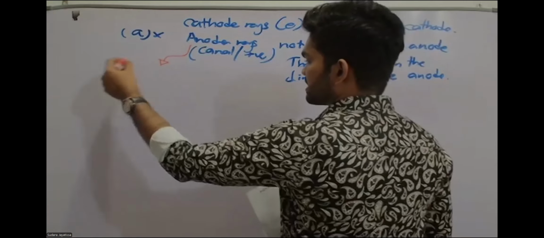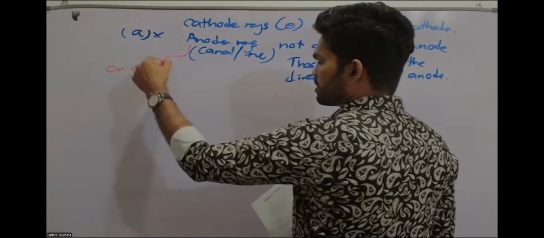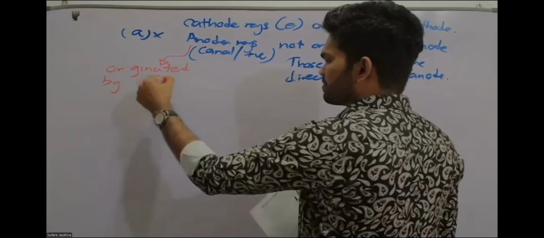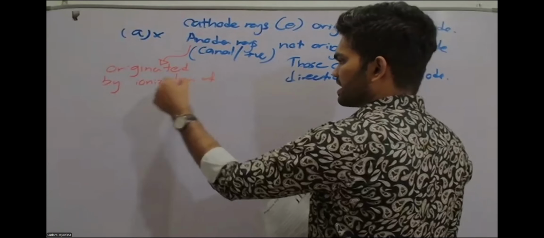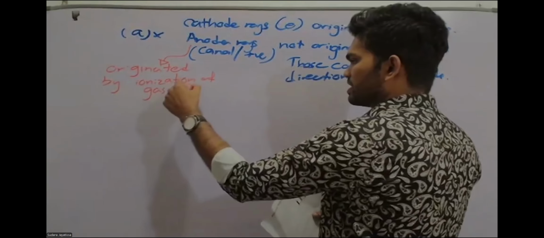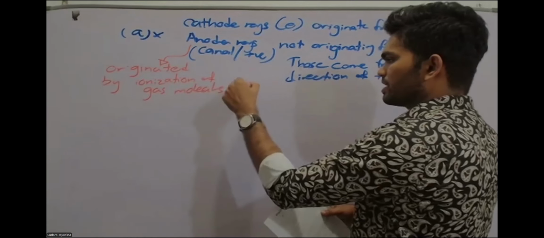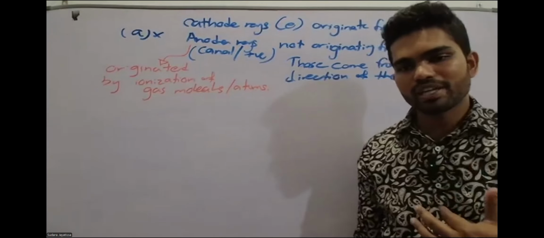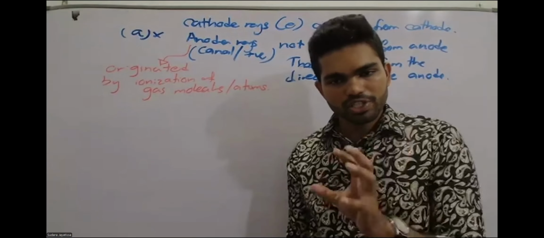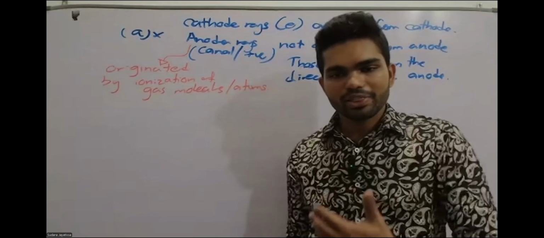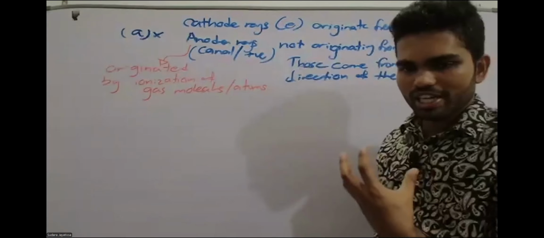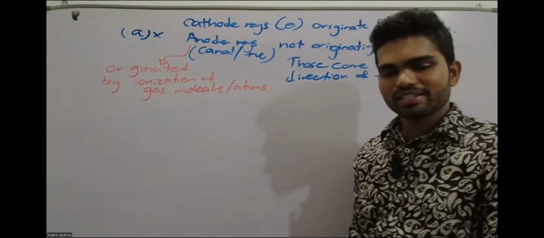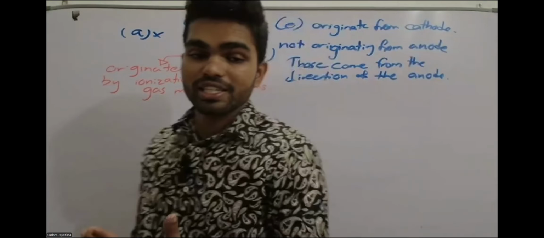So these are originated not from the anode, but by ionization of gas molecules or atoms. That's how they originate. Within the medium, gaseous atoms lose electrons, then positive charges are formed, and those positively charged particles are the ones coming towards the cathode. So that's how the anode rays originate.